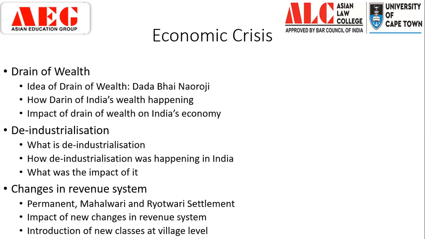That's one of the ways how drain of wealth is happening. Second is when we have the formation of railways. Now, under the British rule, we had the starting of a massive, widespread railway system. When those railway systems are being made, there's a lot of investment of capital. That capital is being invested by the English East India Company and then the British Empire.